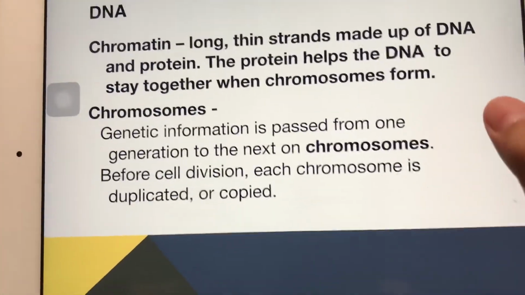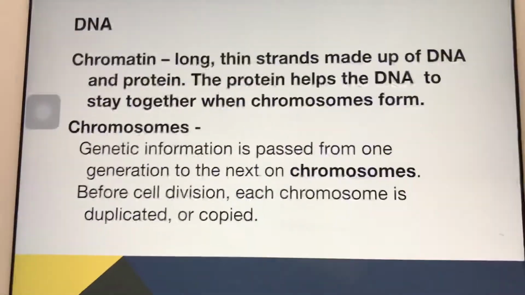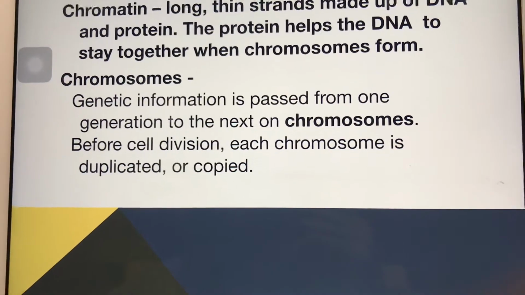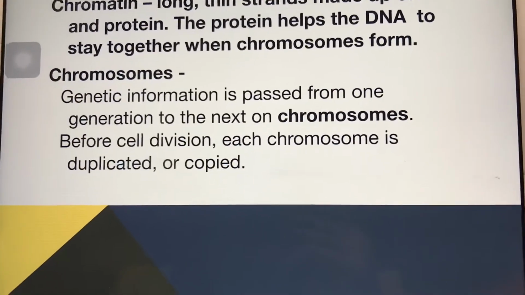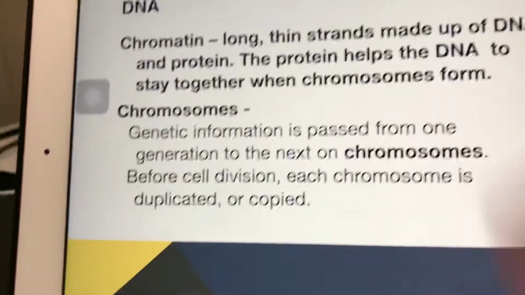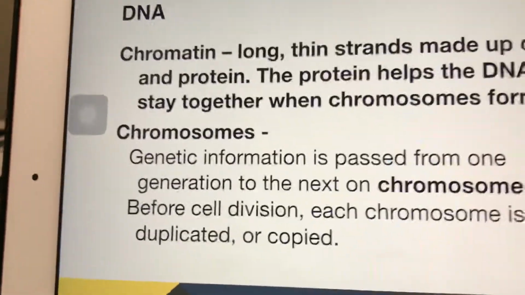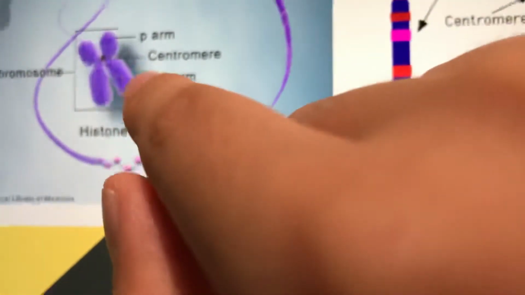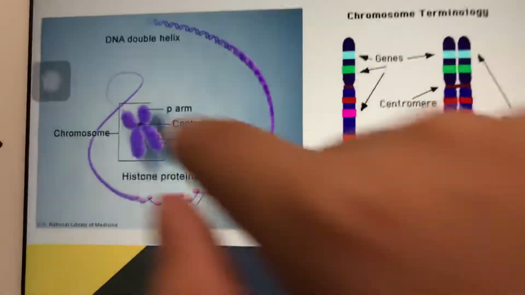Chromatin are long, thin strands made up of DNA and protein. The protein helps the DNA stay together when chromosomes form. Chromosomes are genetic information that is passed from one generation to another. Before cell division, each chromosome is duplicated or copied. Chromosomes are condensed chromatin. So chromatin is strands, and chromosomes, basically you smush a bunch of them together, like if you smush some ropes together, that's what that is.